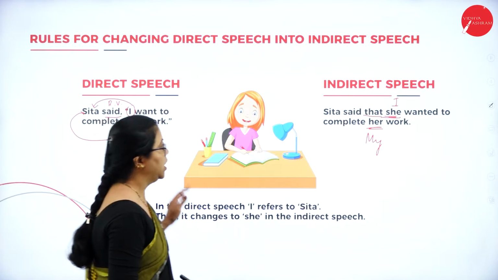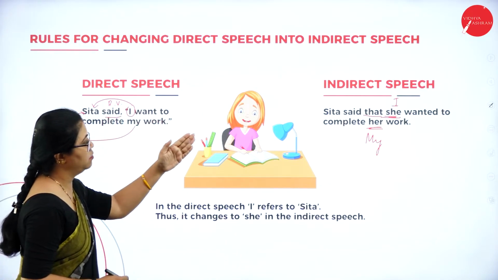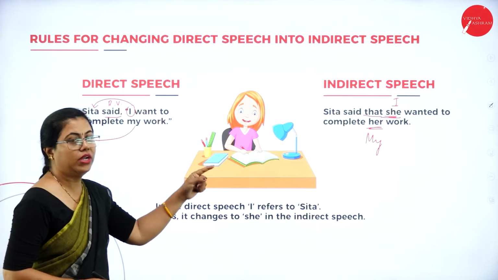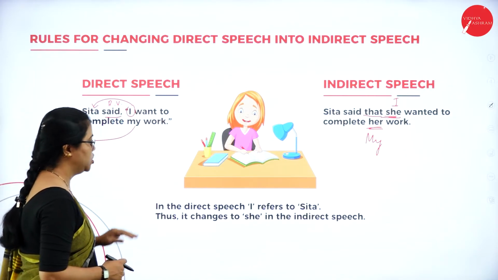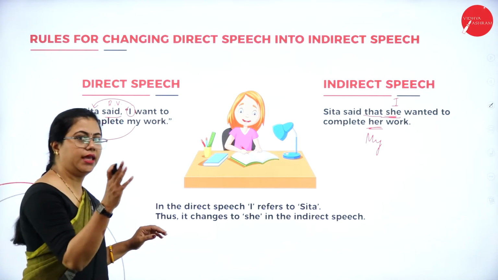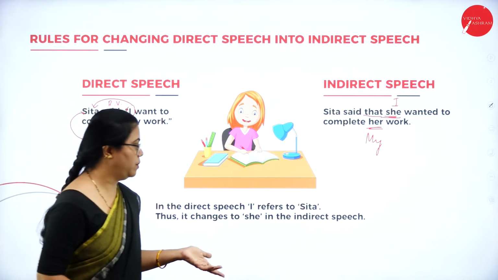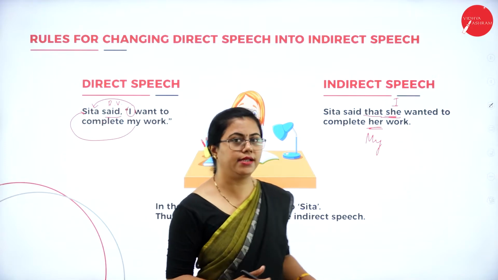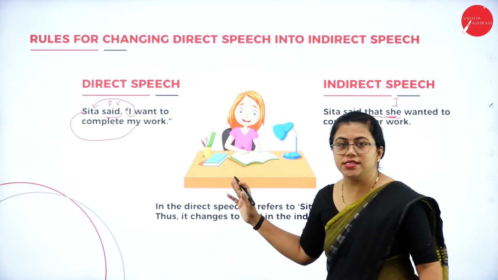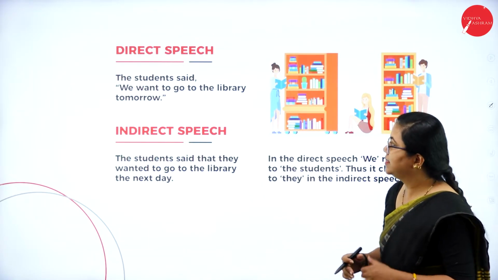Okay. So here you can see the comma is removed, the inverted comma is removed, only a full stop is used in the end. So here in indirect speech, I refers to Sita, thus it changes to she because it's a feminine gender in indirect speech. Hope you understood this. Okay, let us see another example here.